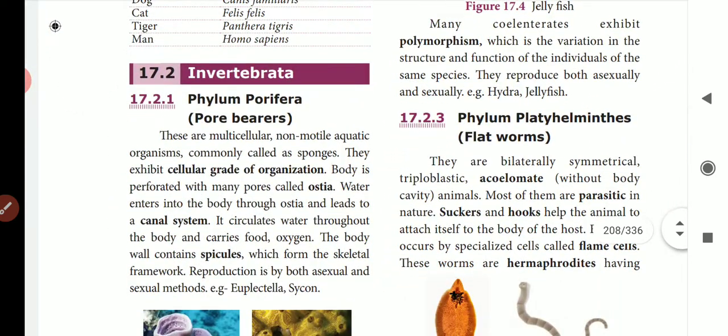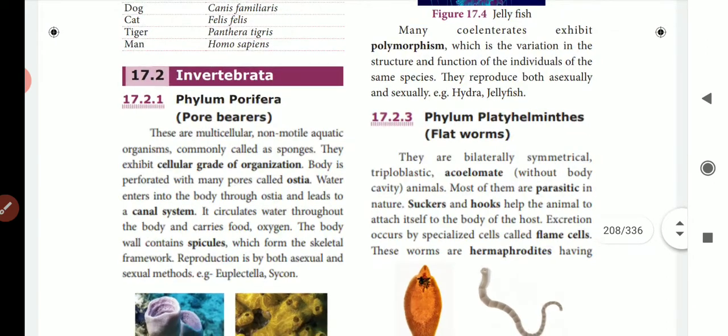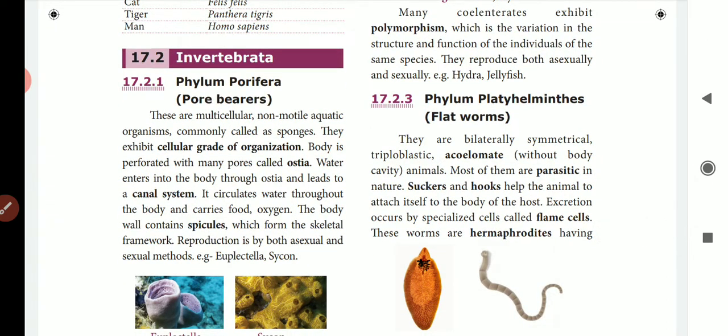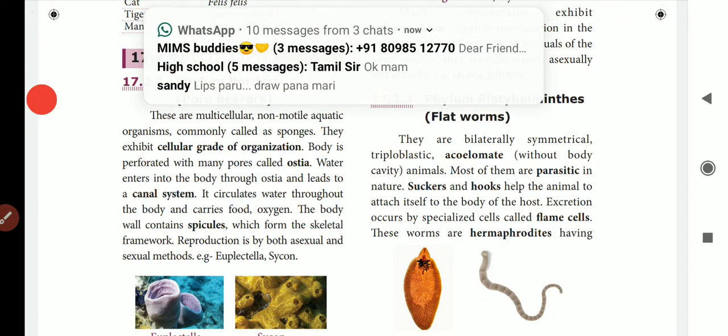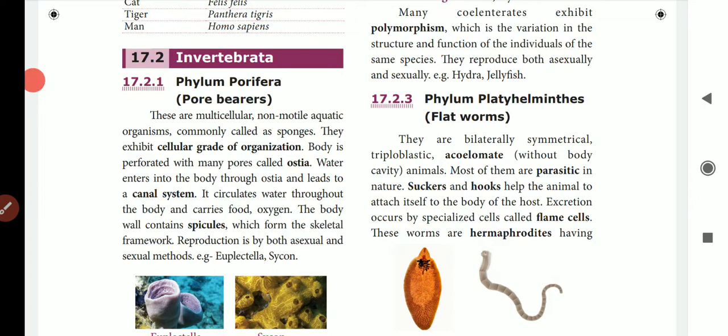Okay, the first one is phylum Porifera. Phylum Porifera is also called the pore bearers. So each and every phylum has some peculiar characters. We'll see what the phyla are and what peculiar characters each phylum contains. So now we are going to see the phylum Porifera, that is, the pore bearers.